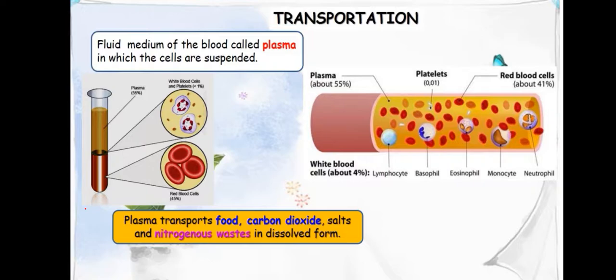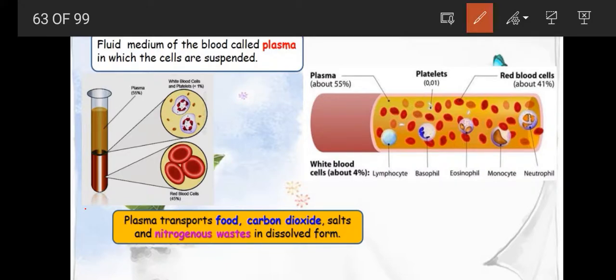We know that other different substances, such as salts, are also transported by the blood. Here, what is the percentage? The plasma is about 55%. And WBCs, white blood cells, 4%.